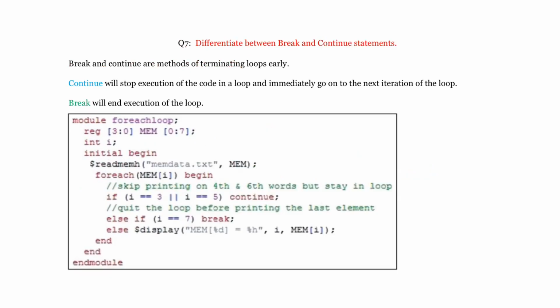Next, what is the difference between break and continue statements? These break and continue statements are mainly used with loops. Let us assume you are writing a program with a loop that runs 100 times.